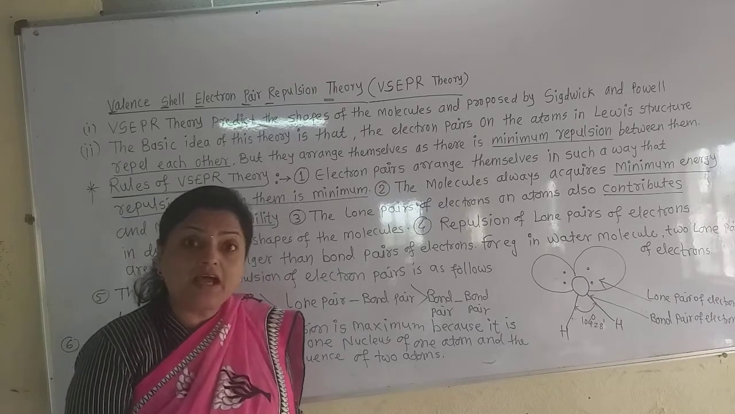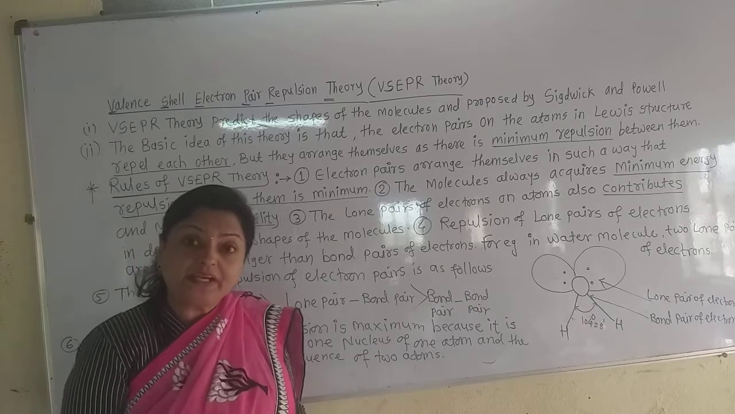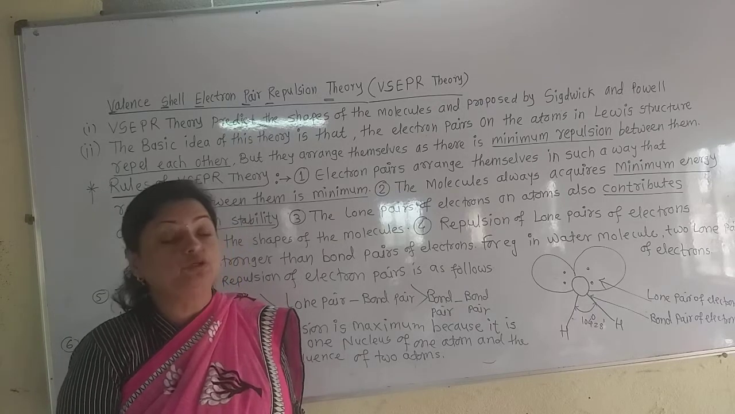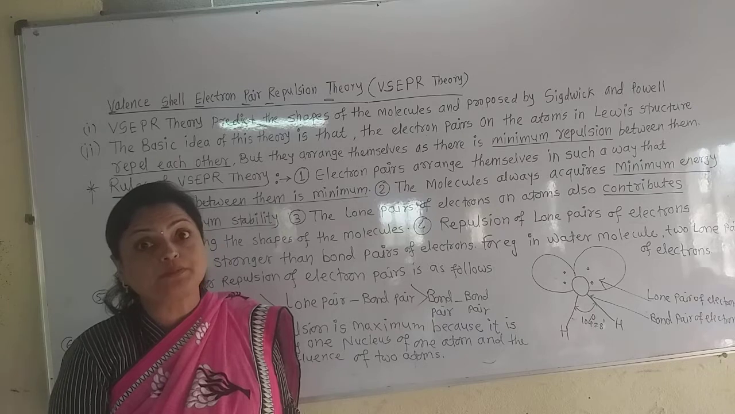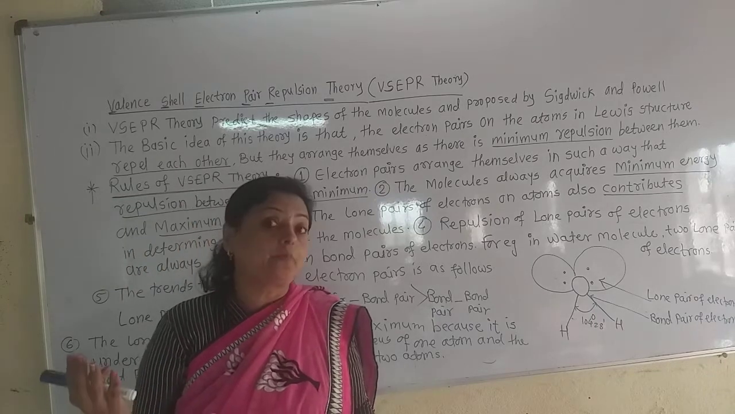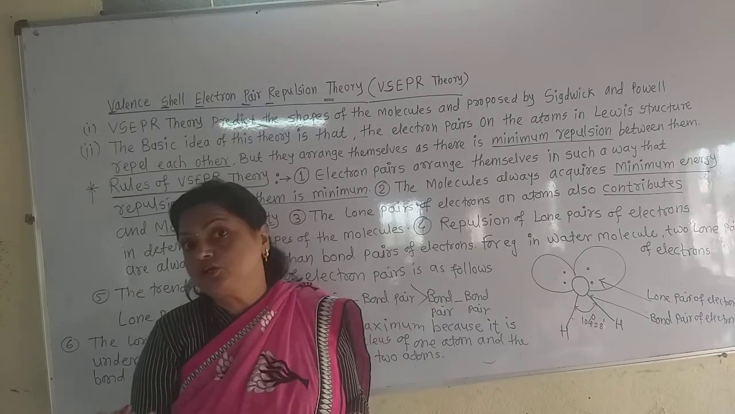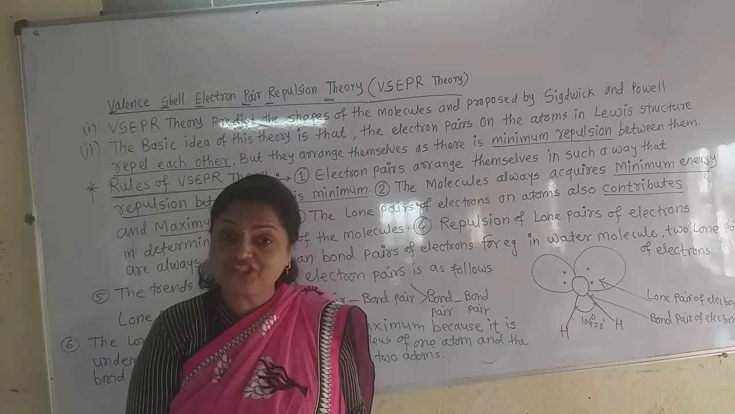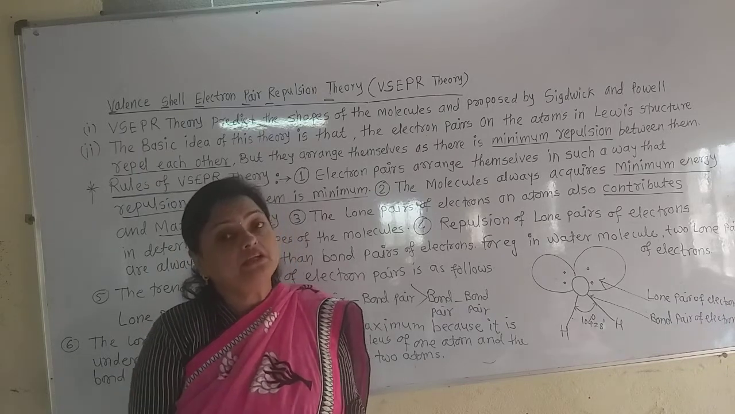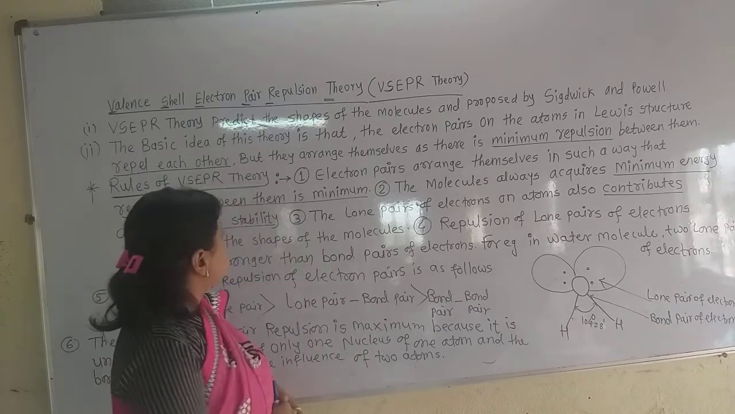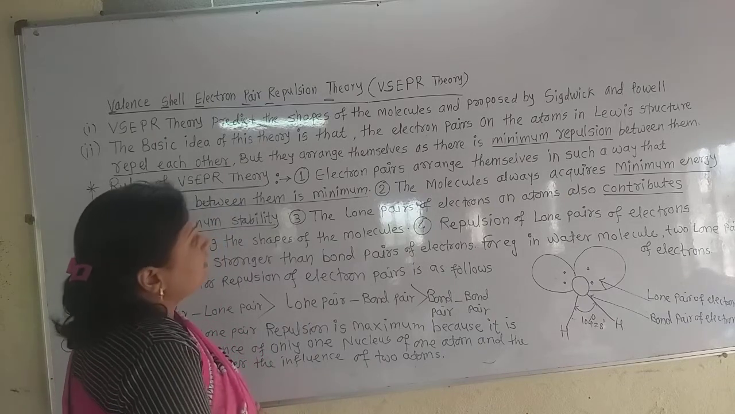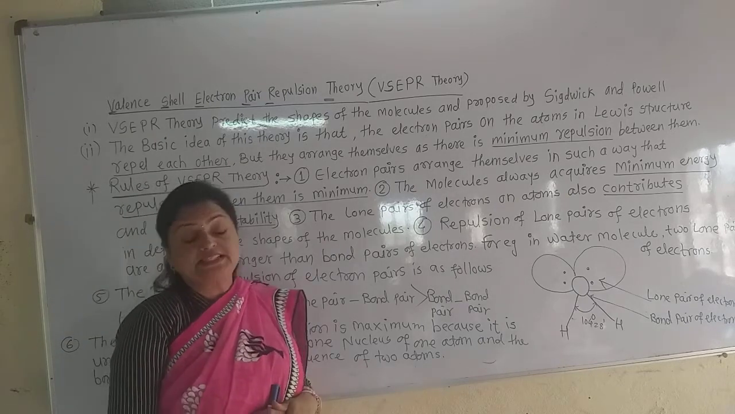So in this theory they try to predict the shapes of the molecules on the basis of the lone pairs of electrons or the bond pairs of electrons present on the atoms in the Lewis structure. Now see what the rules of this theory are.